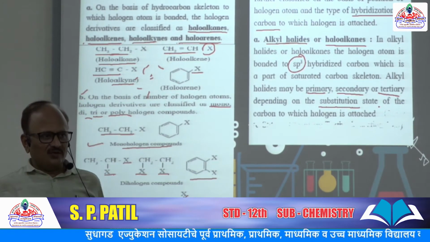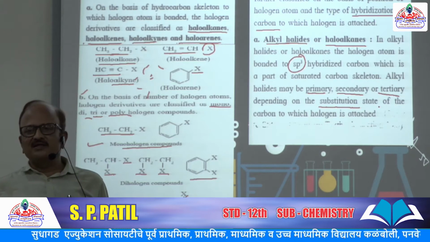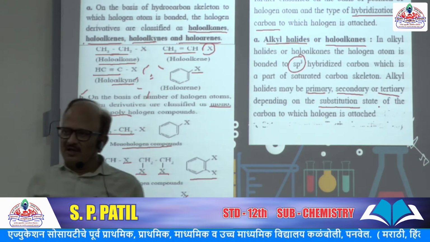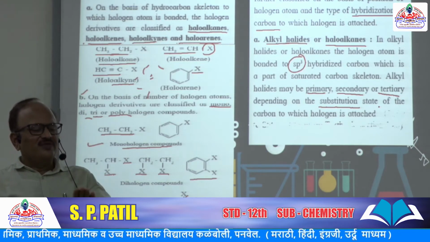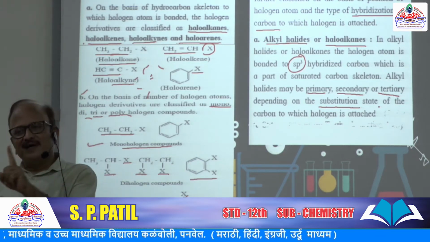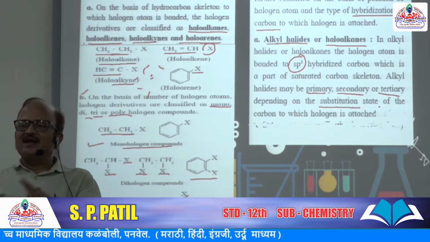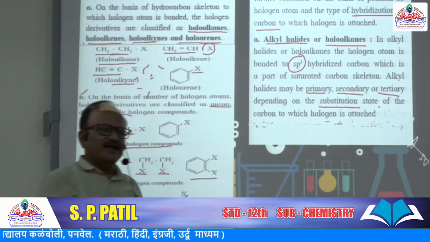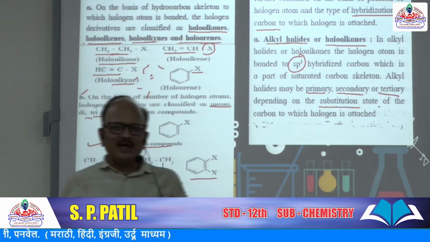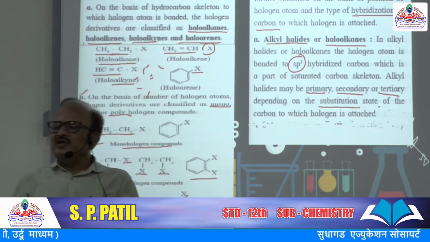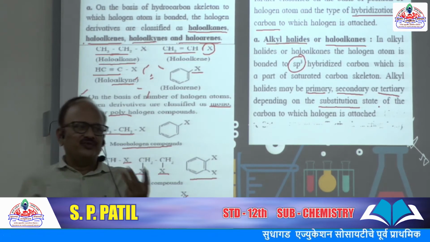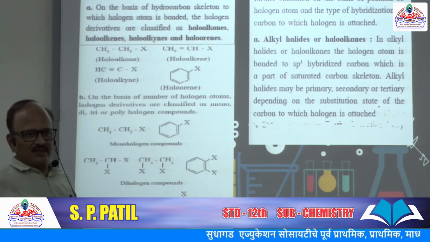You know all this, so just recall: primary carbon is that which is directly bonded to only one other carbon. Secondary carbon is that which is directly bonded to two other carbon atoms, and tertiary carbon is that which is directly bonded to three other carbon atoms. Okay.